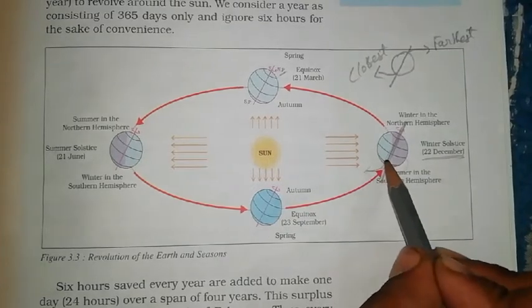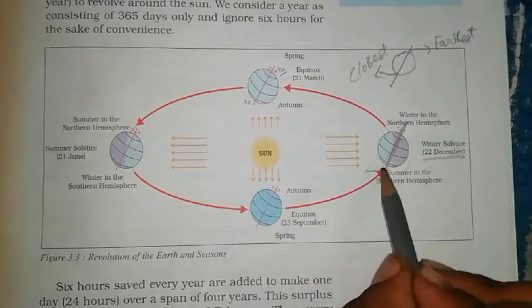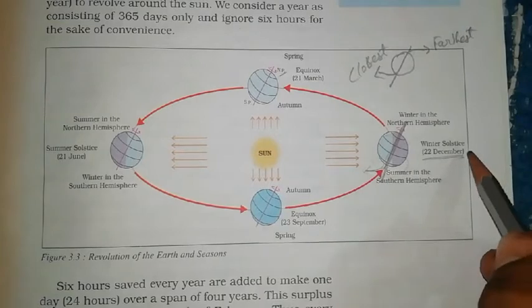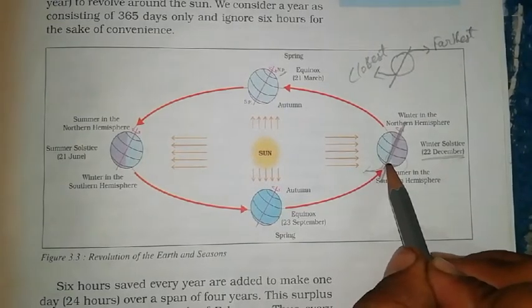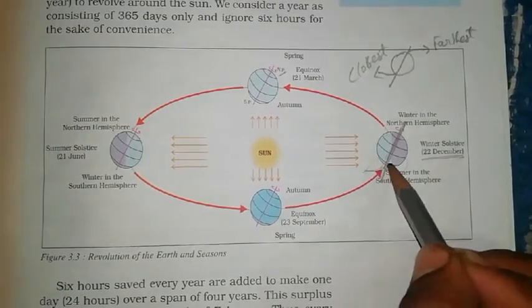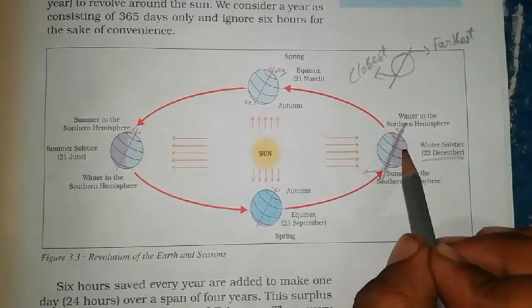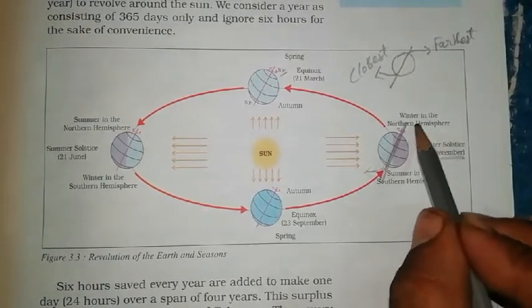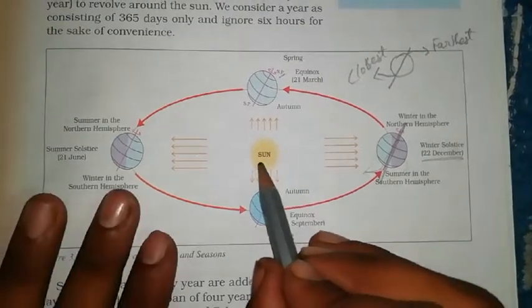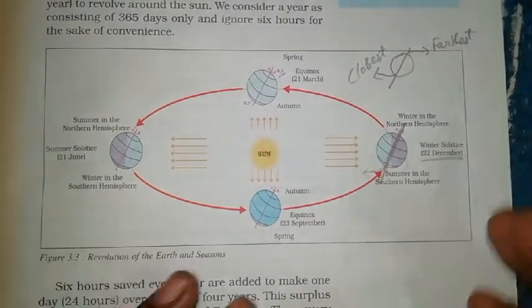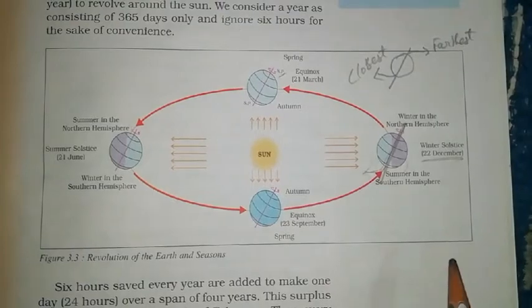So the Tropic of Capricorn will receive direct sunlight. This will cause winter in the northern hemisphere, because the sun rays are falling directly on the southern hemisphere.